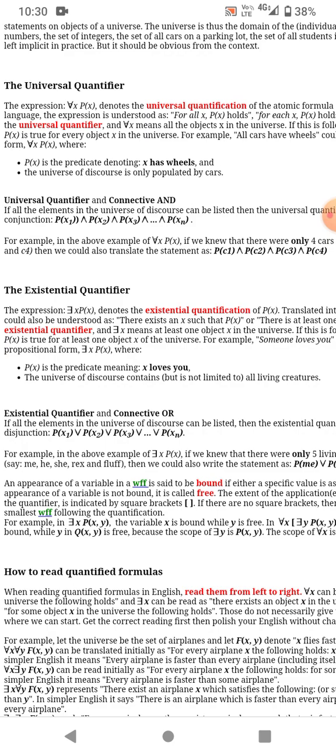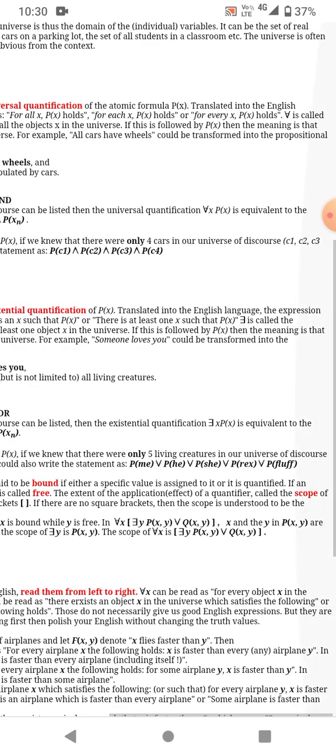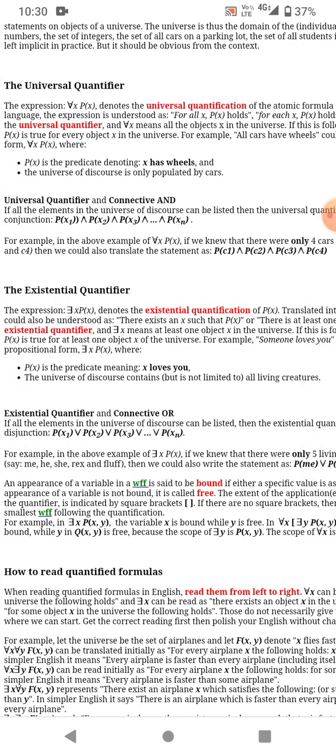For example, "all cars have wheels" could be transformed into propositional logic form, that is, for all x, P(x), where P(x) is the predicate denoting x has wheels, and the universe of discourse is only populated by cars.